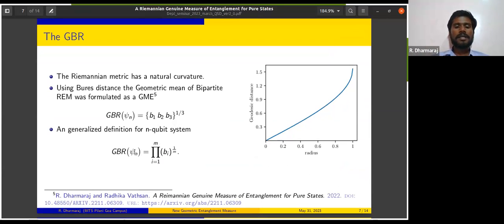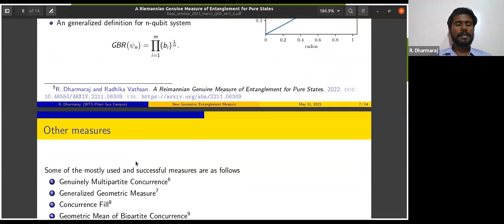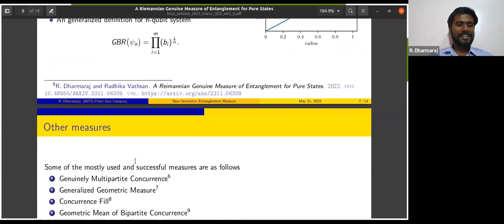So this is how GBR is defined: just a product of all bipartite Riemannian measures with an appropriate geometric mean. The work is also on arXiv and is under communication to journals, so you can always look at it for a more detailed derivation of what has been done. And now comes the advertising part, if you will.